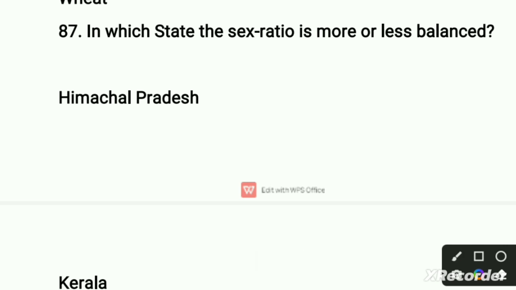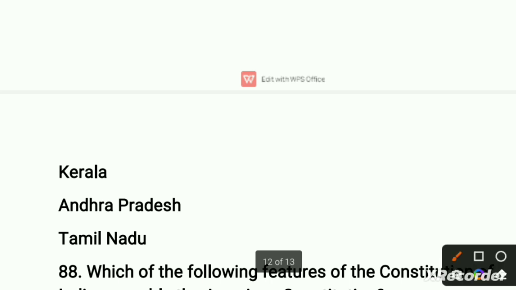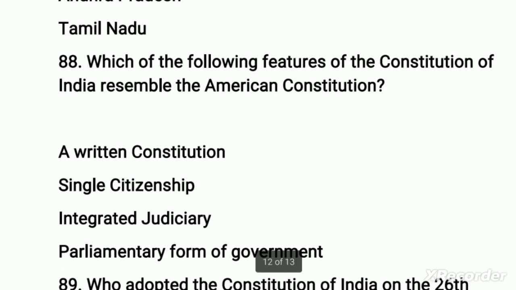So in this question, the examiner asks about the sex ratio being more or less balanced. In this question, you need to find out the state. In which state is the sex ratio more or less balanced? First option is Himachal Pradesh, second option is Kerala, third option is Arunachal Pradesh, and fourth one is Tamil Nadu. So here the right option is Tamil Nadu. Tamil Nadu is basically a state in which the sex ratio is more or less, you can say, balanced. So equal male and female are there, you can say. So the fourth option is the right option, which is Tamil Nadu.